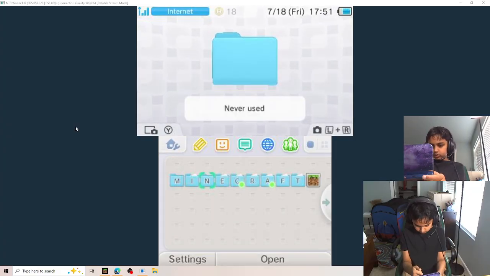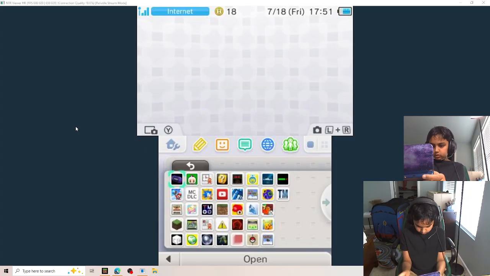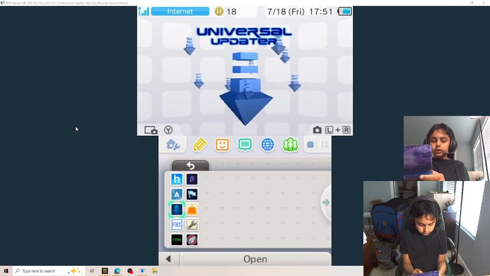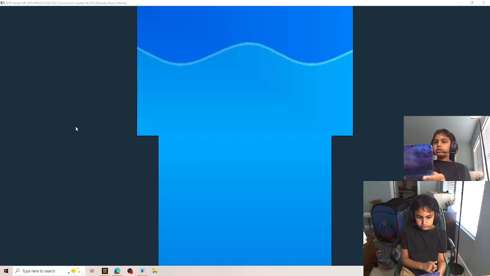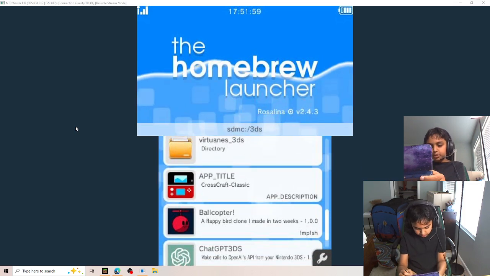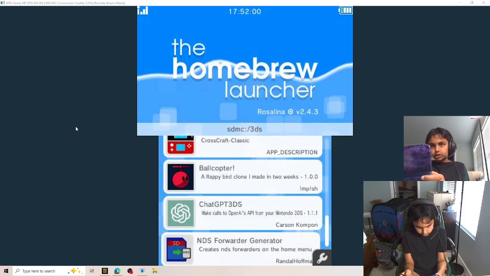So the forwarder thing that you use for the NDS files actually just puts them onto your home menu directly. It's not like load into Homebrew, then from Homebrew go here. It's better.